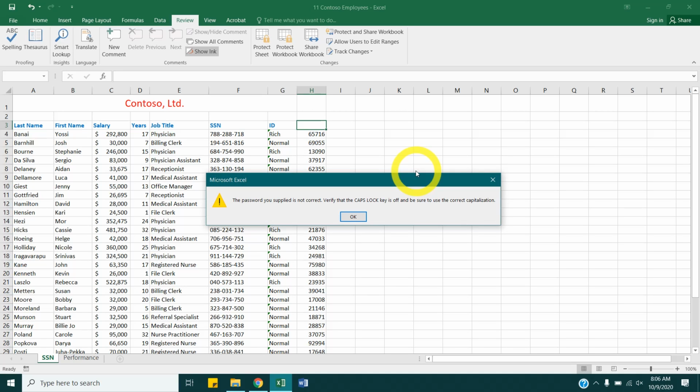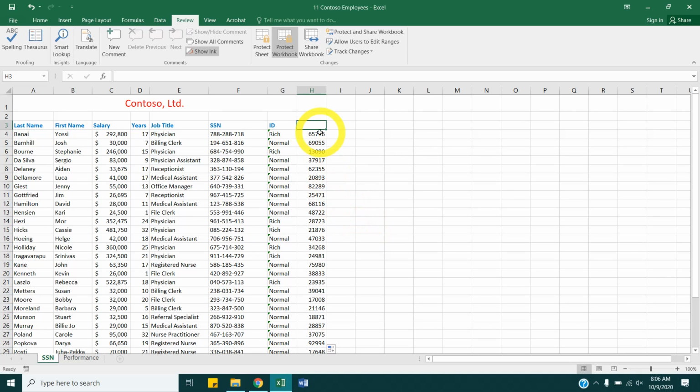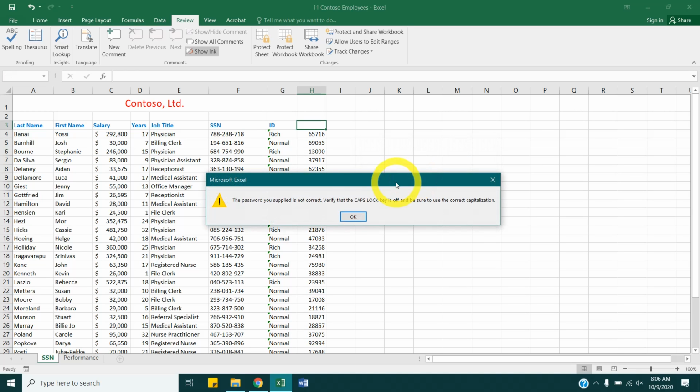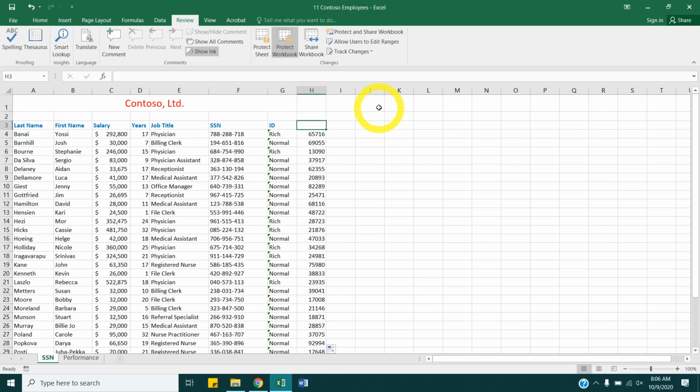Apparently I typed it wrong. Did you guys' work? Well, that's exactly what the book says the password is.